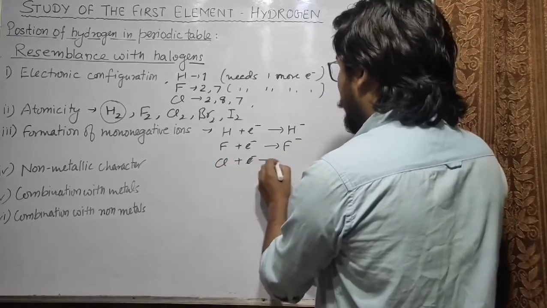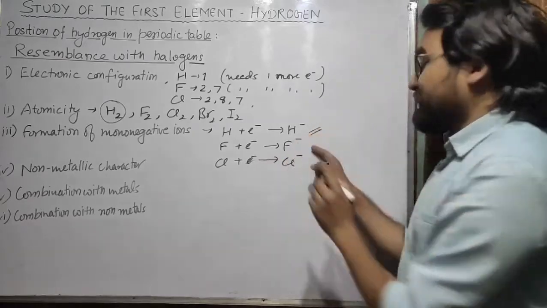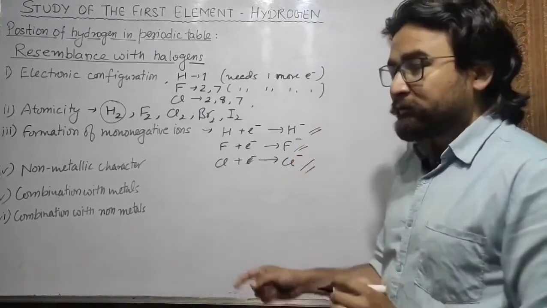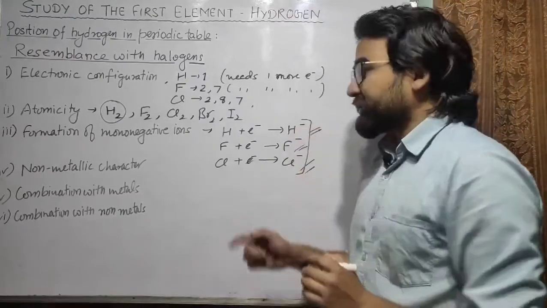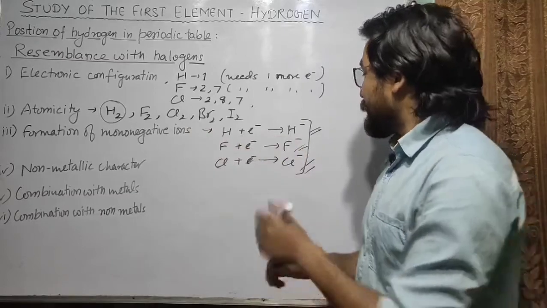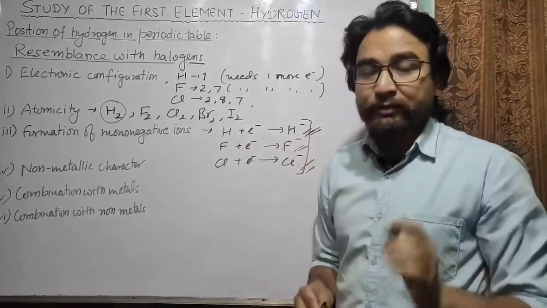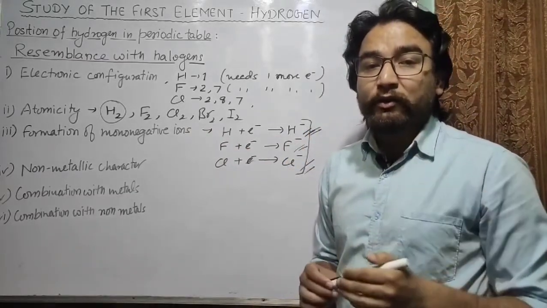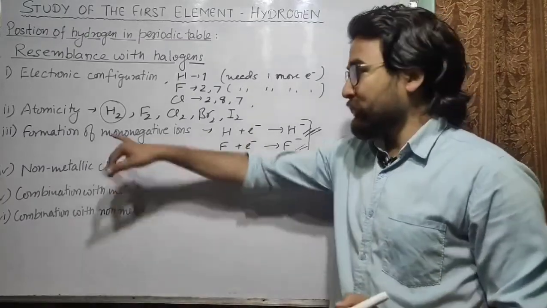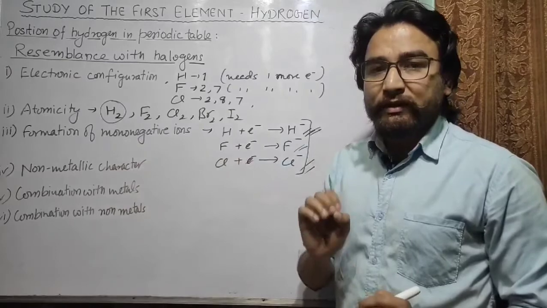H- ion is called hydride ion, then fluoride ion, chloride ion. Mononegative means they gain 1 electron and form a negative ion. So they all can form mononegative ions. This is one more similar property.